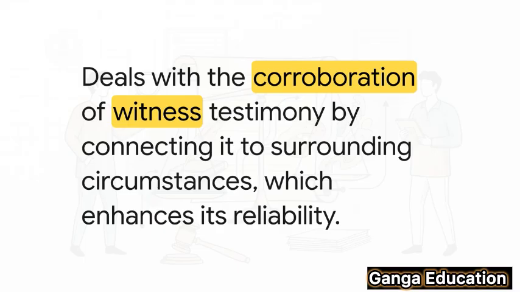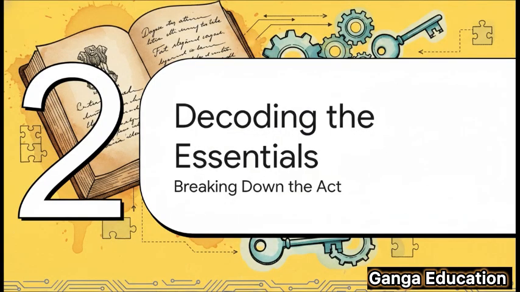Now listen closely. This section is a huge deal for your judiciary and APO exams. Why? Because it's the rule book for checking if a witness is telling the truth. It makes sure that evidence isn't just looked at in a vacuum. By linking a witness's statement to other things that were happening around the same time and place, it makes the evidence way more reliable.